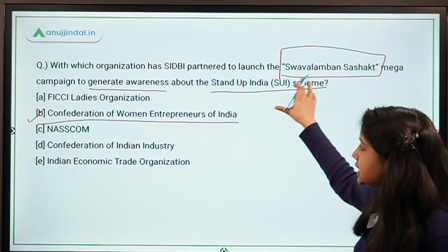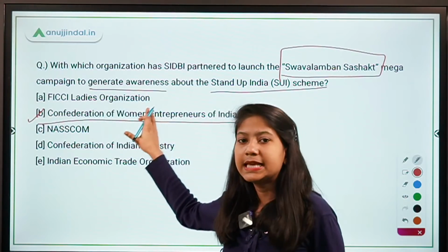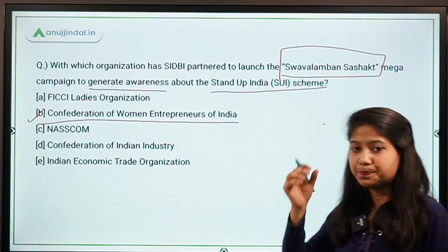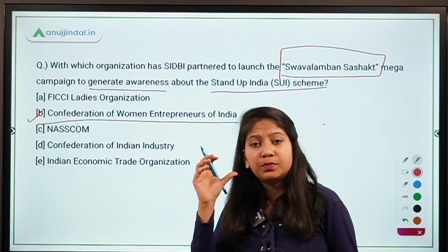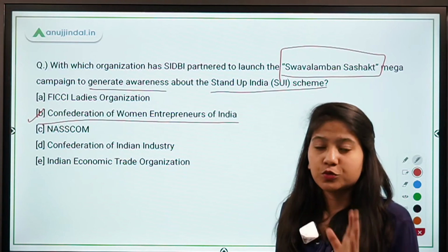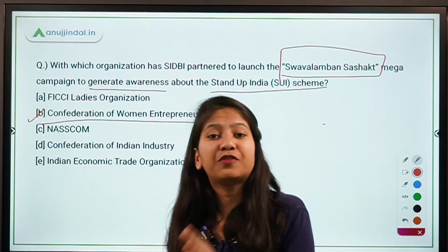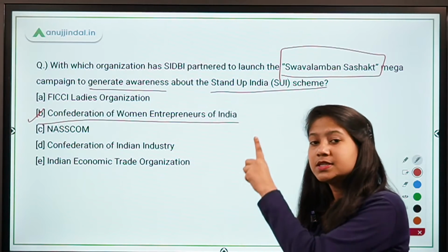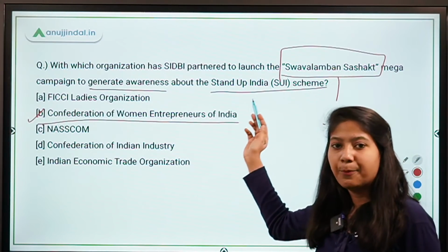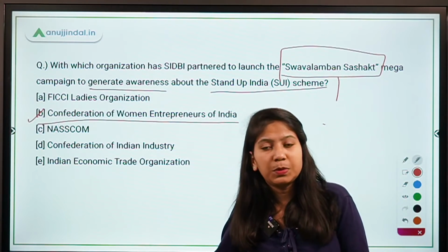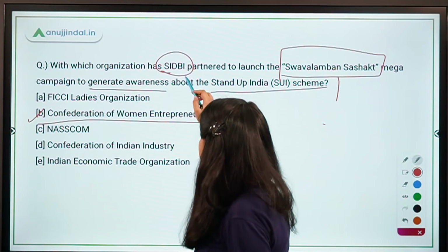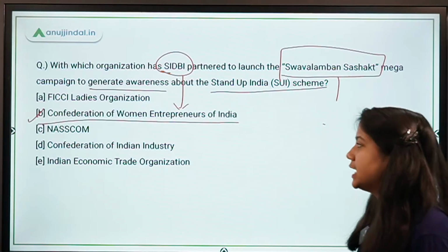Now, as it is written here that it is the awareness campaign for the Stand Up India scheme. So basically, in order to inspire the women entrepreneurs to become self-reliant entrepreneurs, this series of webinars, basically this Swabhimaan Sashakt campaign, under which a series of webinars will be conducted, has been launched by SIDBI in association with this organization.